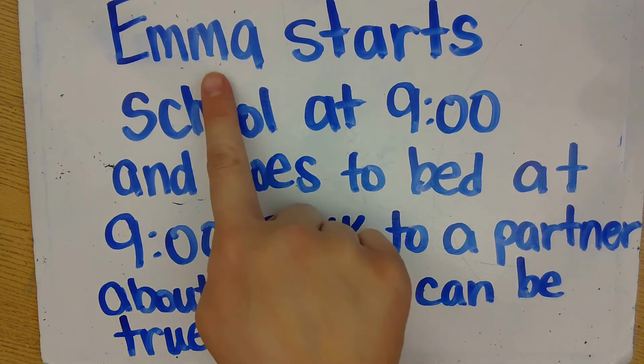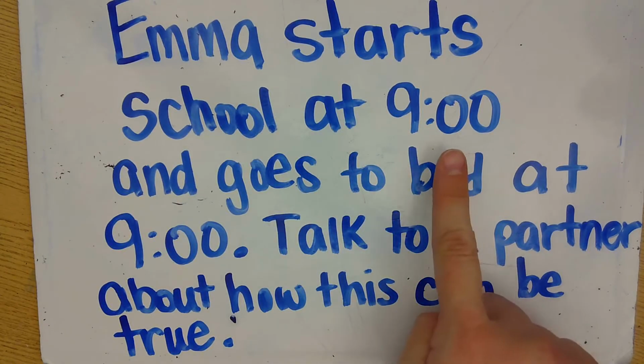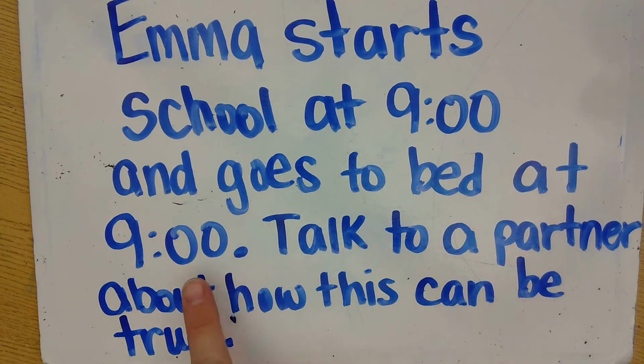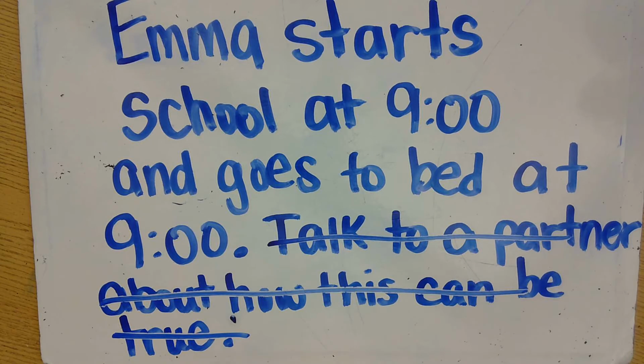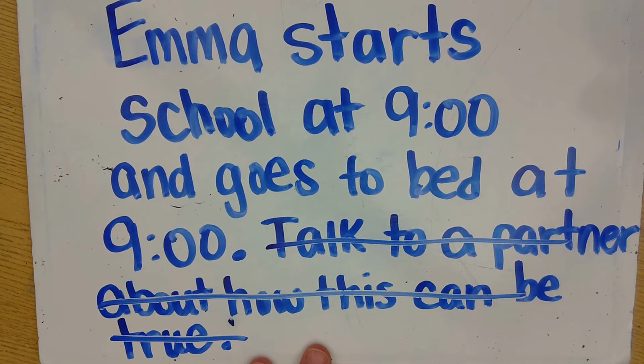So let's go ahead and go back to our morning message, and let's look at that one more time. I think you're going to understand it better this time if you didn't understand it the first time. So again, Emma starts school at 9 o'clock and goes to bed at 9 o'clock. We just did this part, didn't we? Does this make a little bit more sense? How can this be true?